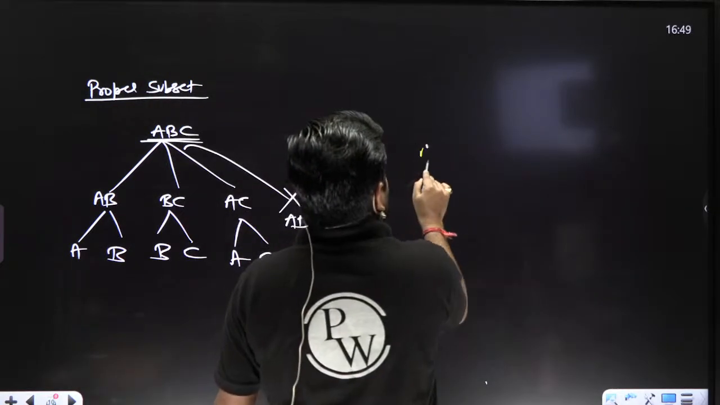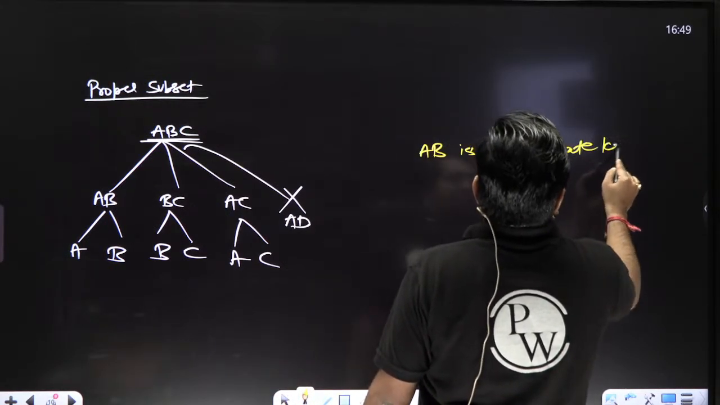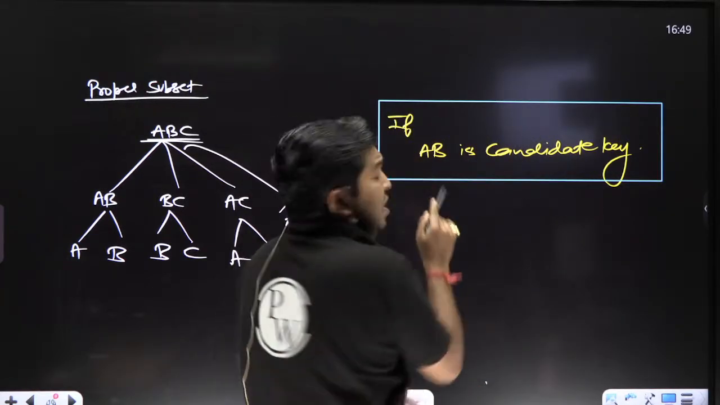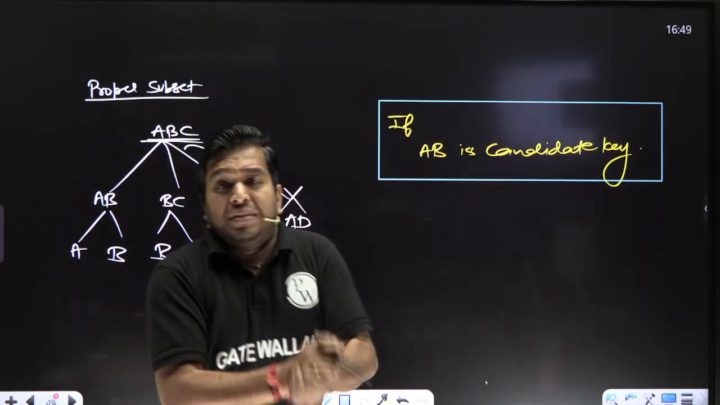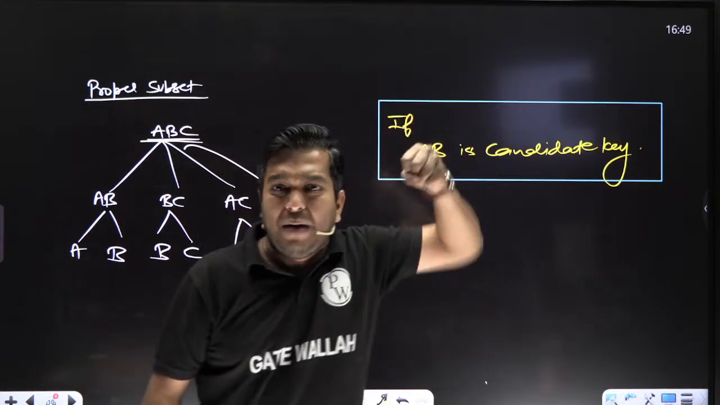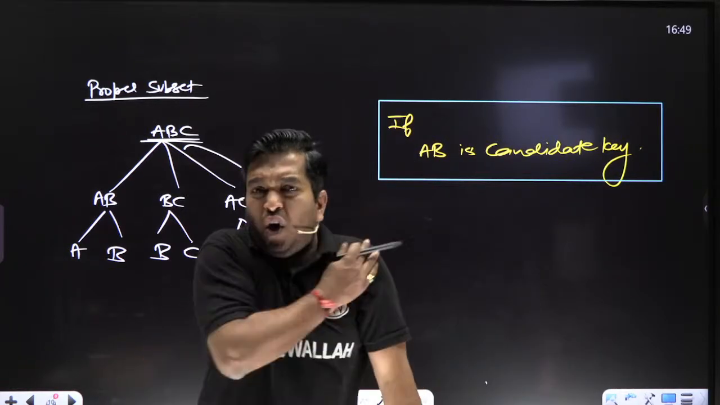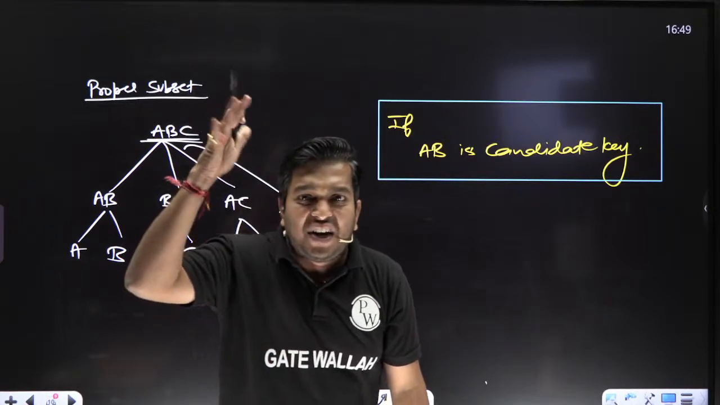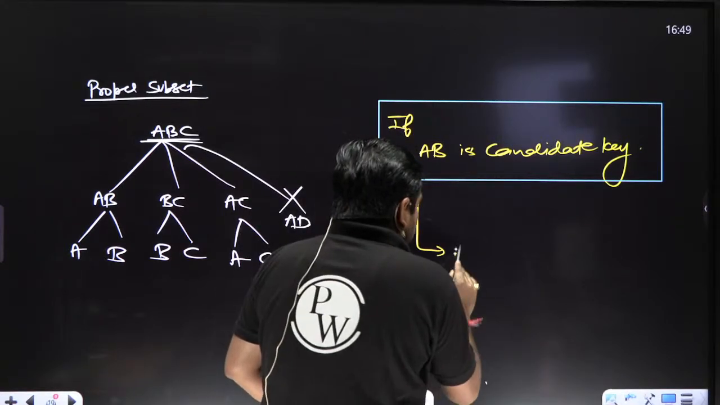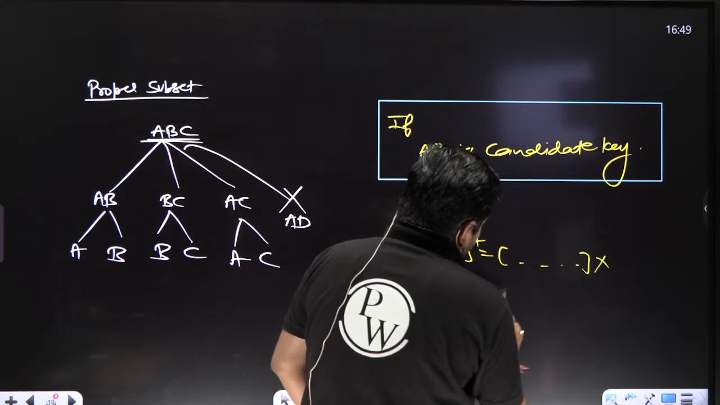And if I am saying AB is a candidate key, please try to understand what is the meaning of this point. If I am saying AB is a candidate key, then at minimum AB is required. That means neither from A nor from B are we getting all attributes, because at minimum AB is required.